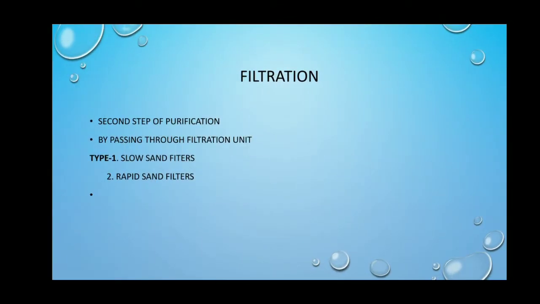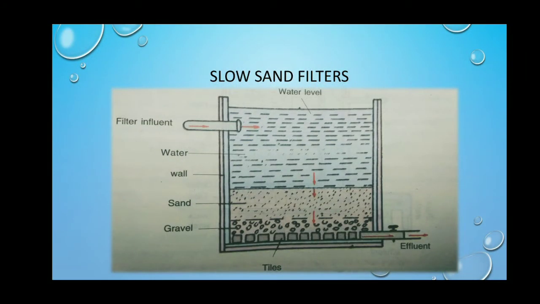After sedimentation, the water is further purified by passing it to a filtration unit. It is an effective means of removing microorganisms and other suspended materials from the water. There are two types of filters used. One is the slow sand filter and the second one is the rapid sand filter. This is the picture of a slow sand filter. In this plant, the rate of filtration is slow, hence the plant requires a considerable area.